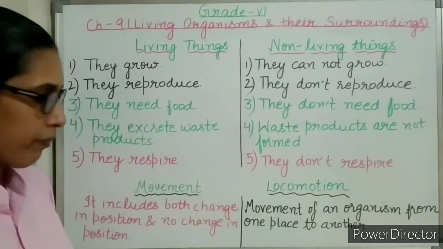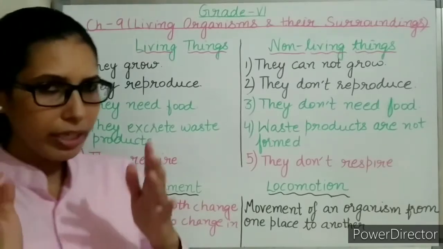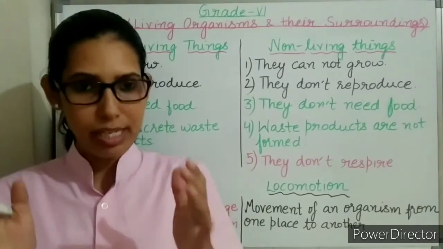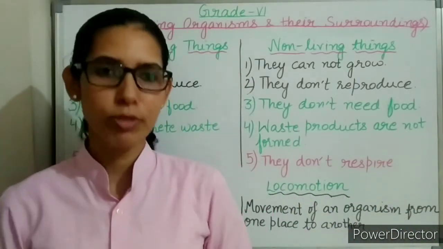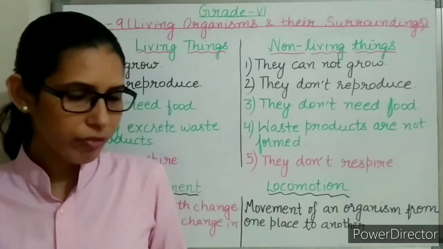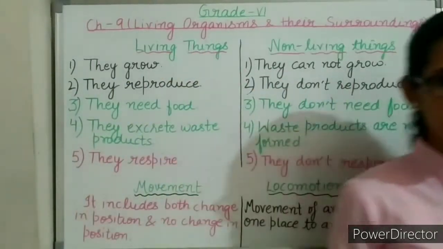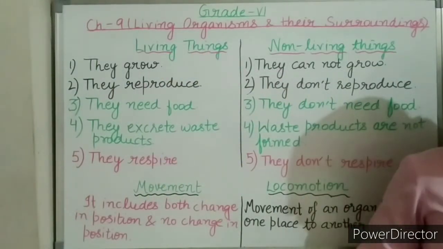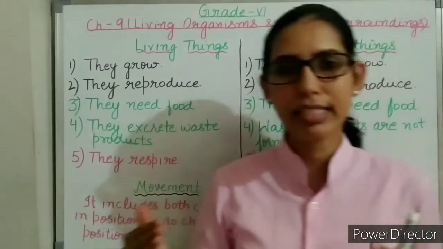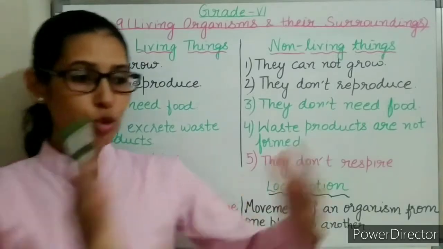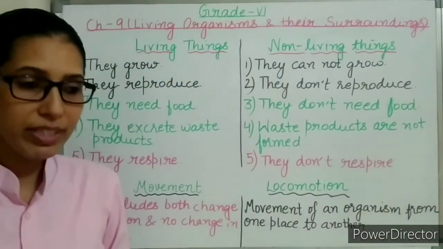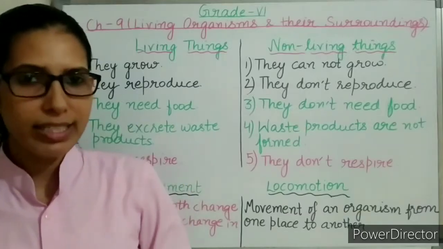Let me make it simple. Change in position means when any person has moved from one place to another, so we say that there is change in position. For example, I am standing here. If I move from here to this place, you can see earlier I was there, but now I am here. So when any person moves from one place to another, we can say that movement has occurred.